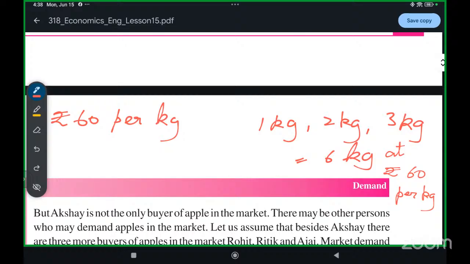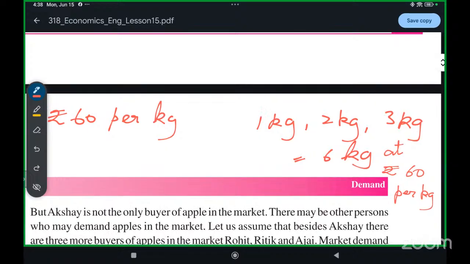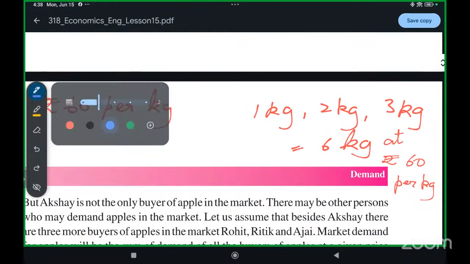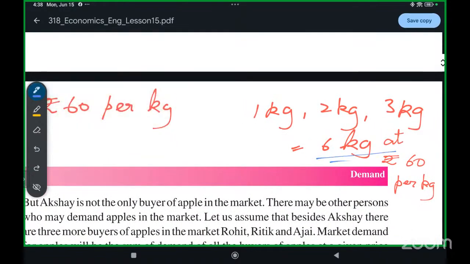When you are talking about all the people in the market who want to buy apples, for example, there are three people in the whole market who want to buy apples: you, me, and Sakshi ma'am. I want to buy 1 kg, you want to buy 2 kg, and Sakshi ma'am wants to buy 3 kg. So what will be the total demand of the market? Total demand in the market will be 6 kg. That is market demand.